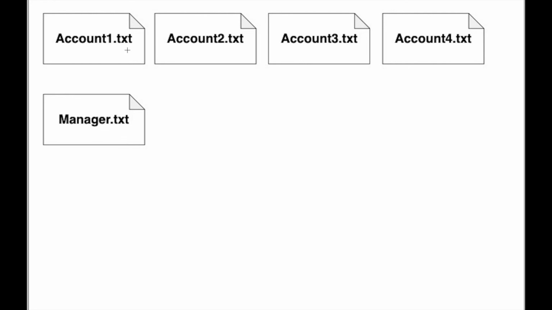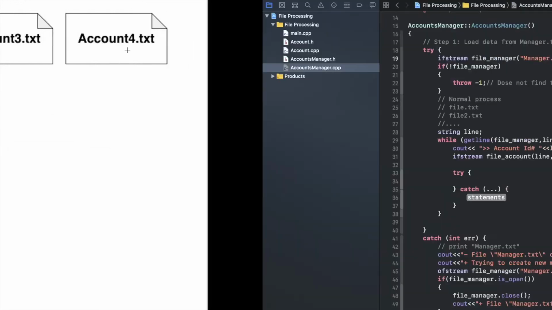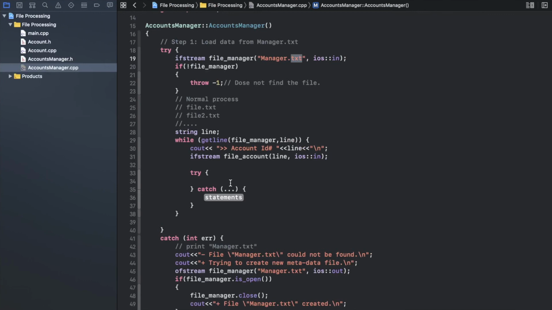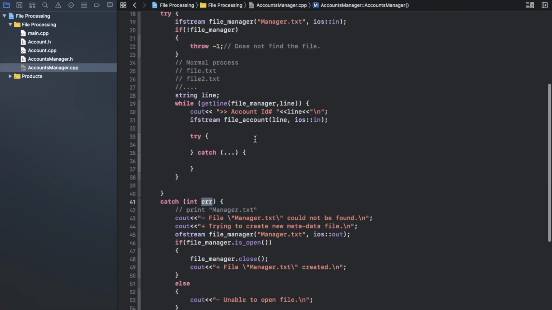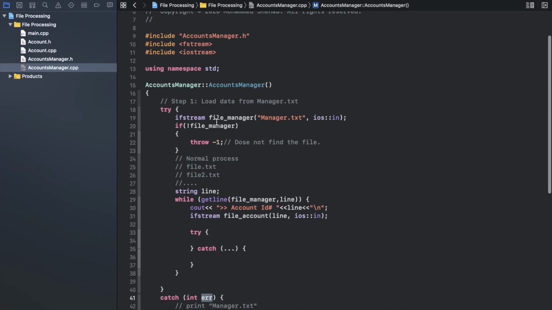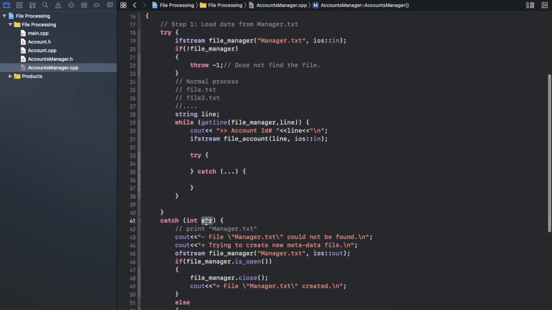So as you see now, I gave you three kinds of exceptions that may happen during running time. So we don't know actually which one of those exceptions can happen. So here I can use what? I can use the general exception. Nice. But here I already know that I just have one exception, which is that the file does not exist. So I give that error a code, which is -1 in our case.